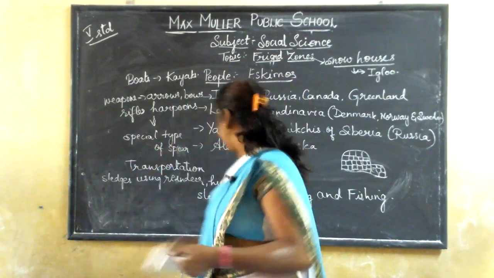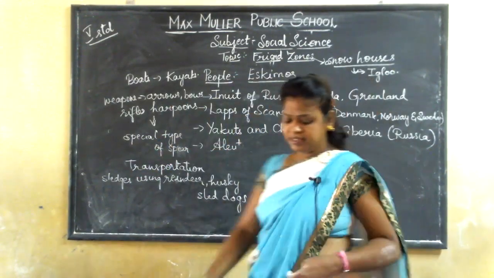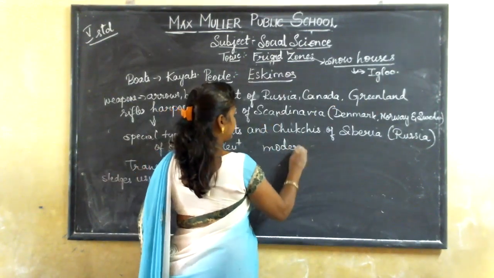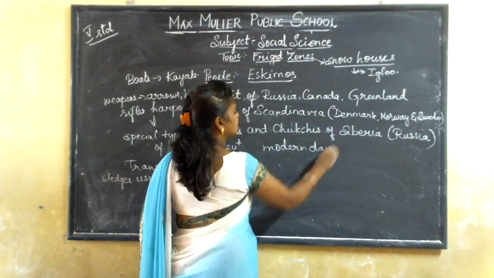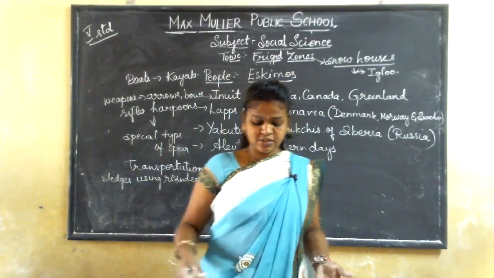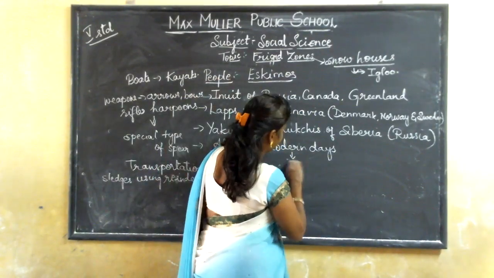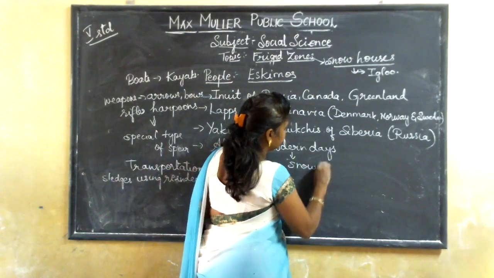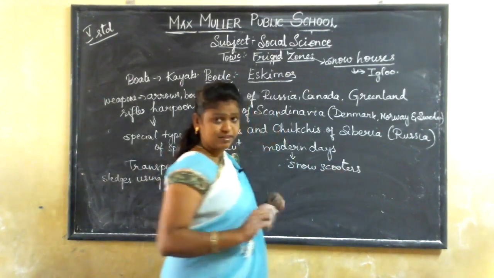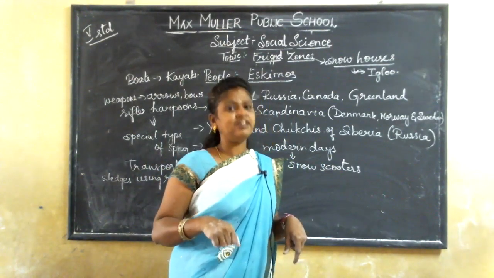But now in modern days, in future days, they are using snow scooters. The snow scooters are nothing but scooters which can move easily on snowland.